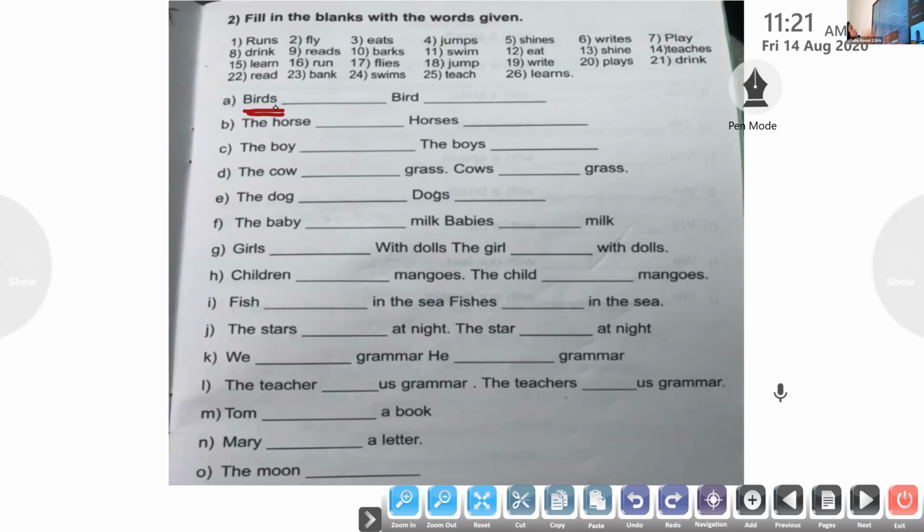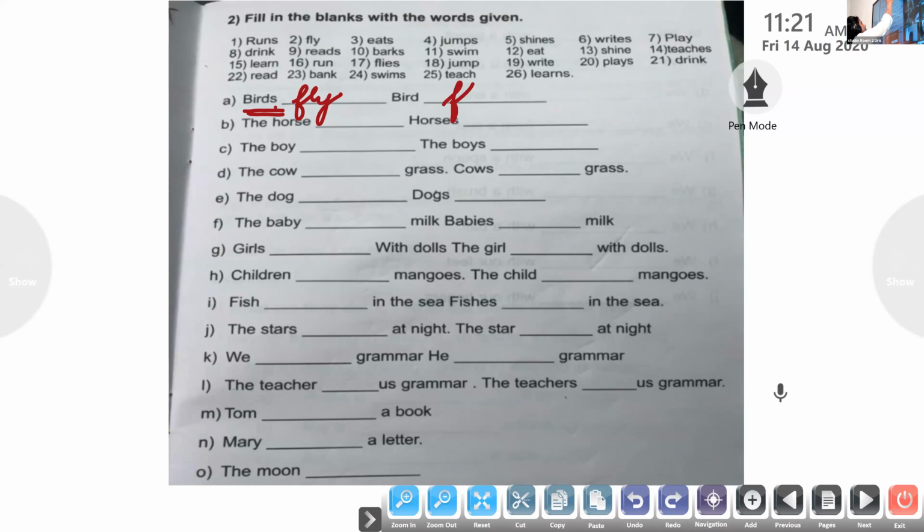Here we have an S to the noun. So to the verb, do we need to add an S? No. So birds fly. Very good. Birds fly. So take that word and write it here. Now, Avantika, come on, say the next one. Bird flies. Yes, bird flies.